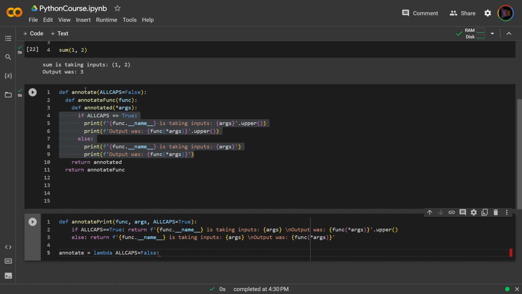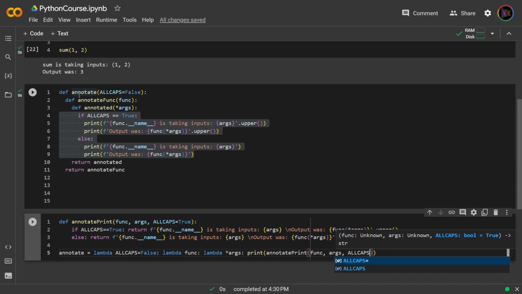So this is the very top layer. And then the next layer is lambda func. This is the second layer. And the final layer is lambda args. And I will return print annotate print func args all caps.